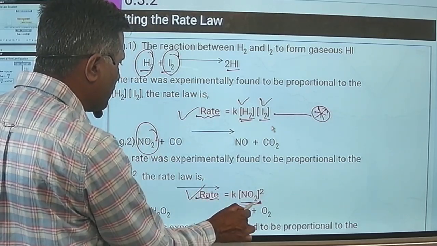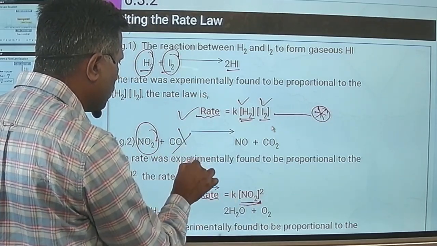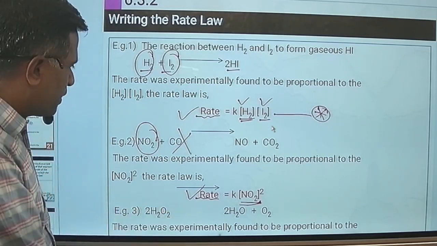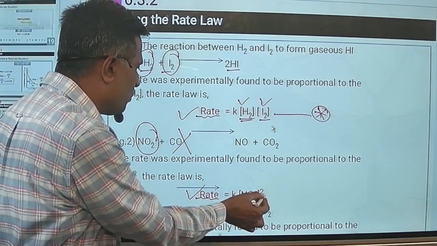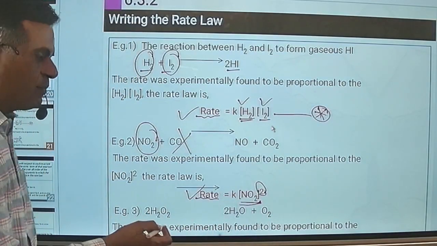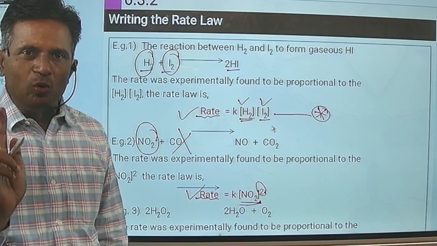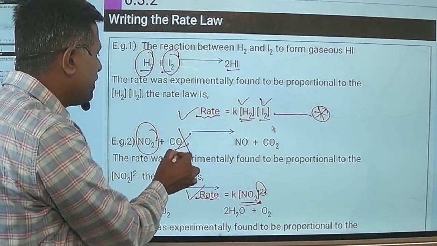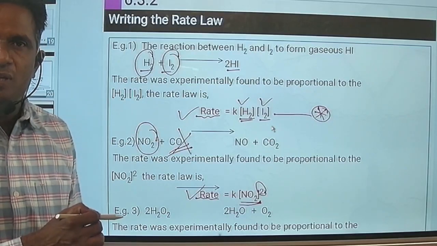NO2 is taken here and not CO. That means rate does not depend upon concentration of CO, but rate depends upon 2 moles of NO2, and rate is independent of concentration of carbon monoxide.